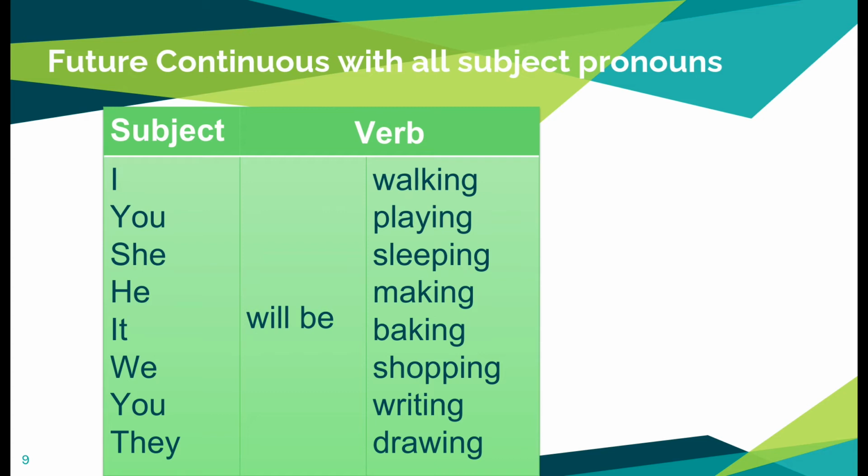The structure of the future continuous tense remains the same with all the different subject pronouns. I will be walking, you will be playing, she will be sleeping, he will be making something, it will be baking a cake, we will be shopping, you will be writing letters, they will be drawing pictures.